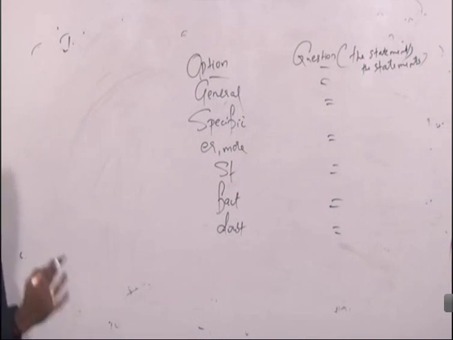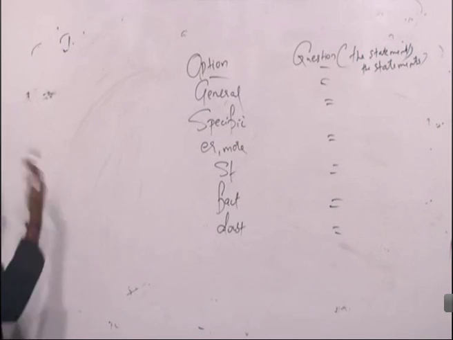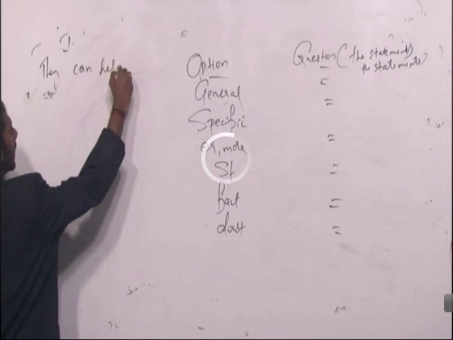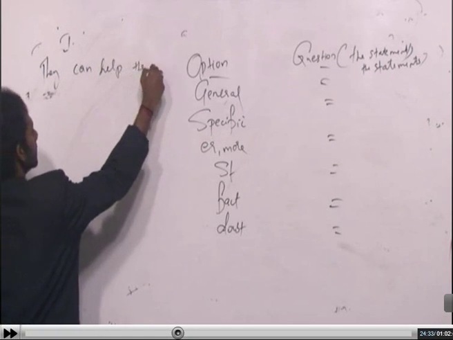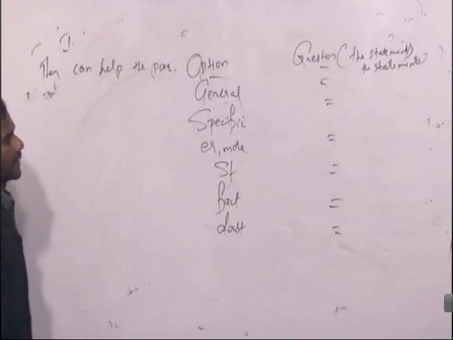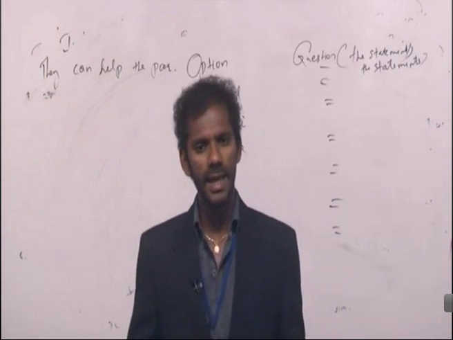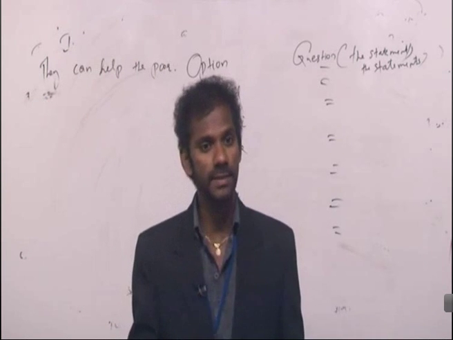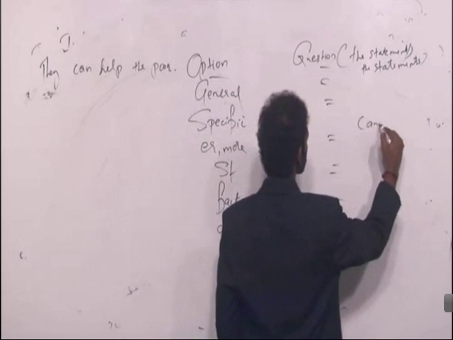Clear? I say a statement like, you may take down unemployment. They can help the poor. Now the word can stands for ability. The word can stands for ability.